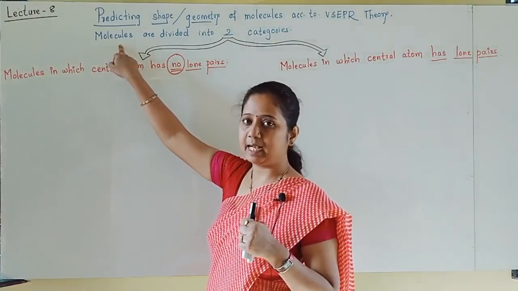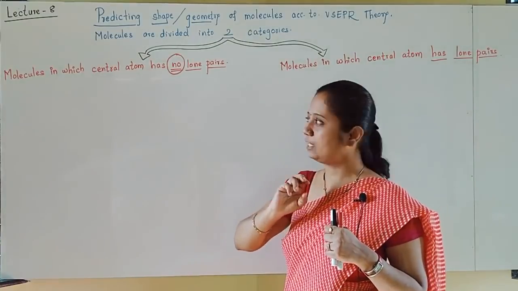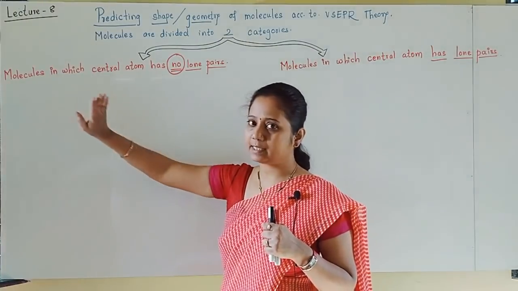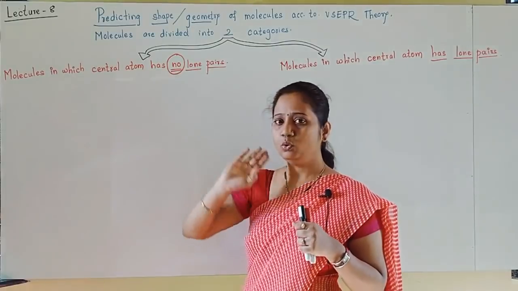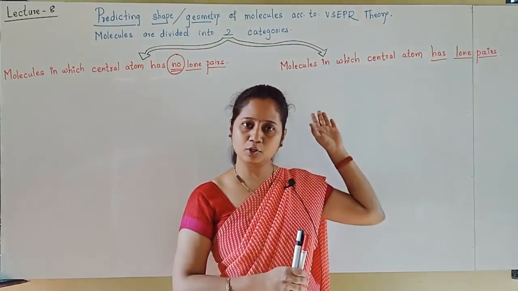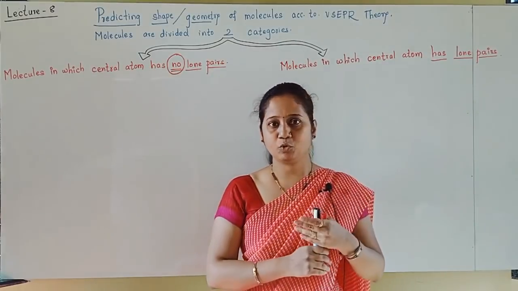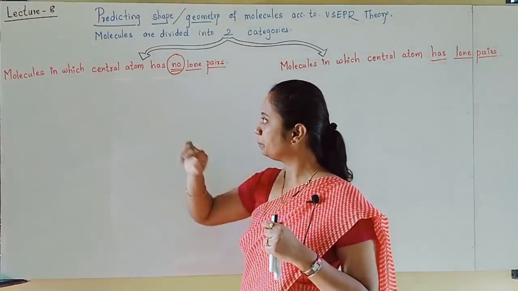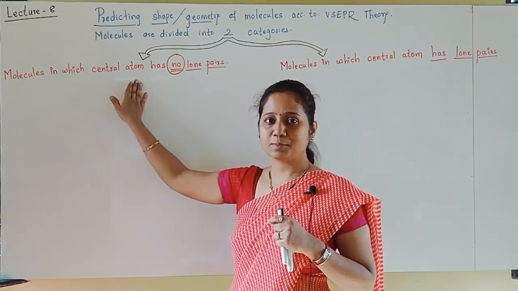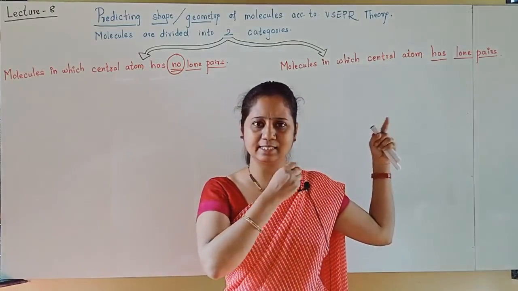So here I have written that molecules are divided into two categories for predicting shapes. Which two categories? Of course, molecules in which the central atom has no lone pairs and molecules in which the central atom has lone pairs. Based on that, the rules are different. So let us see, students, let us move from some very easy category towards a little difficult.